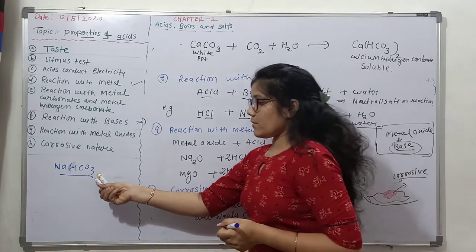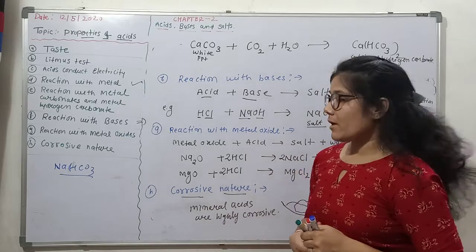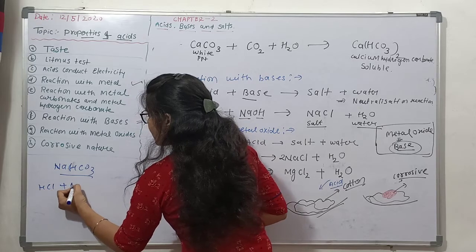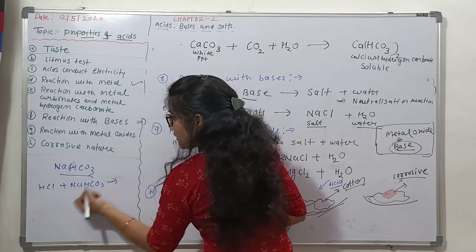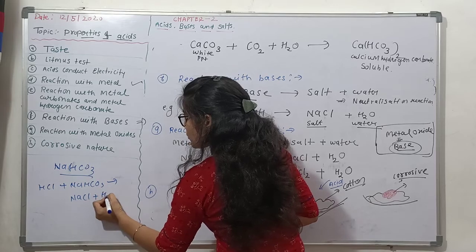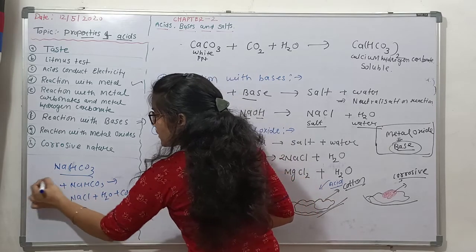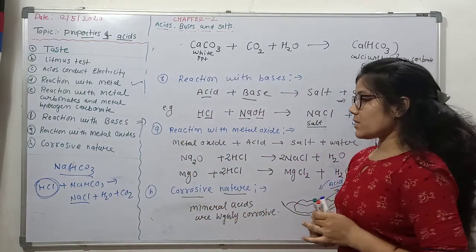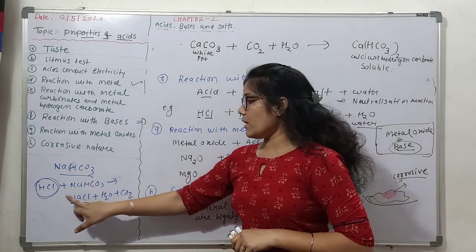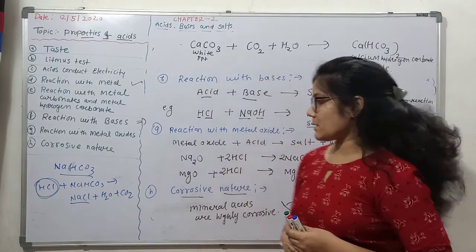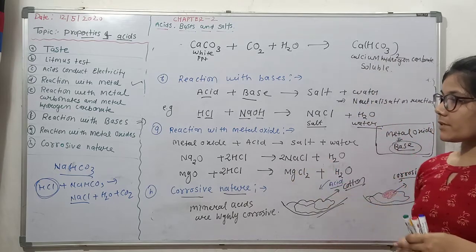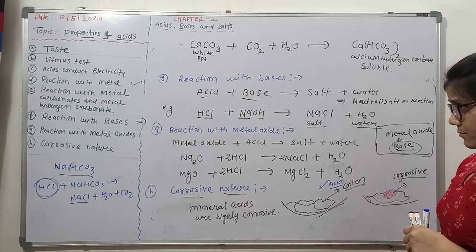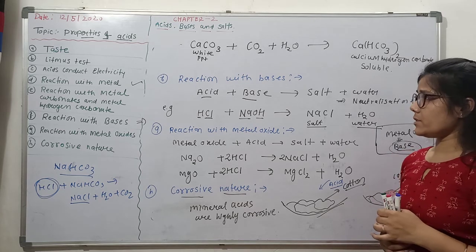So if a person suffering from acidity takes baking soda, what happens? HCl plus NaHCO3 gives NaCl plus H2O plus CO2. You can see the excess acid is neutralized due to the basic character of baking soda, and the person will get relief from acidity. So we can suggest this in case of indigestion or acidity. So this is done, properties of acid. Any question?